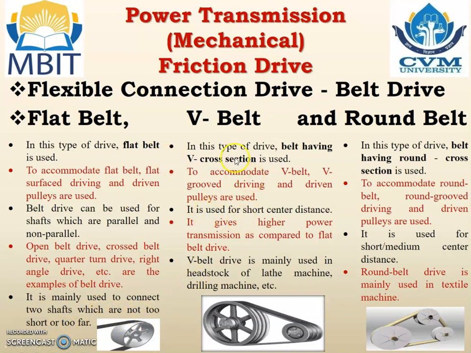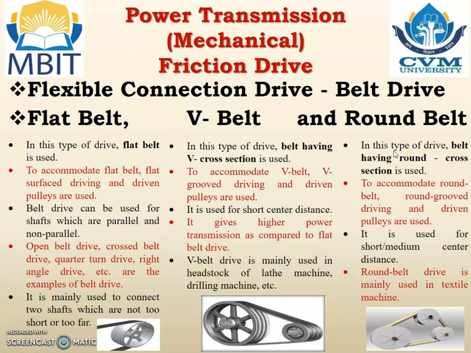Now V-belt. In this type of drive, a belt having V cross section is utilized. To accommodate V-belt, V-grooved driving pulley and driven pulley are utilized. It is used for the shorter center distance. It gives higher power transmission as compared to flat belt drive. V-belt drive is mainly used in the headstock of lathe machine, drilling machine, etc. Due to the V shape, the friction between the belt and the pulley is more, and due to that, it can transmit more power compared to flat belt.